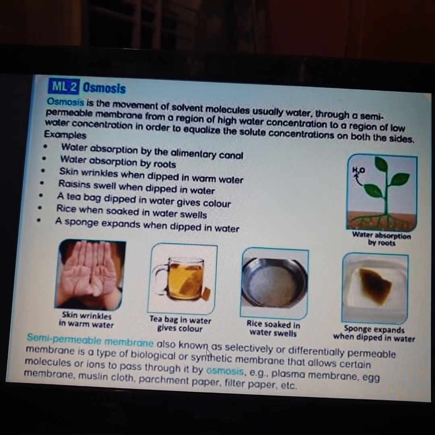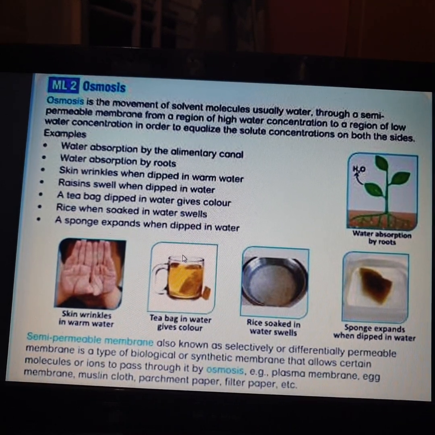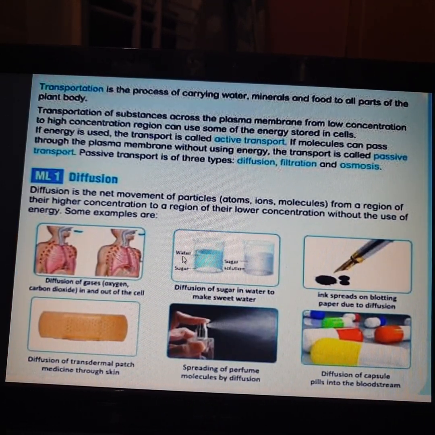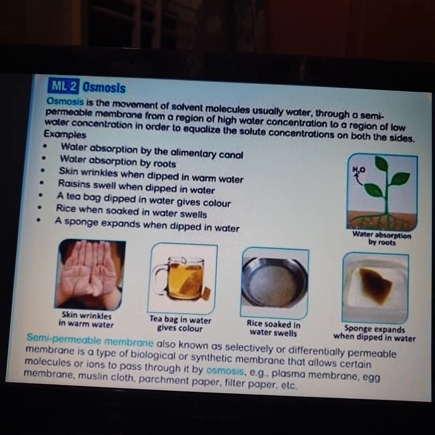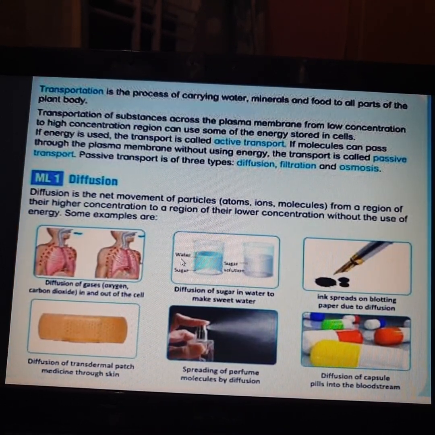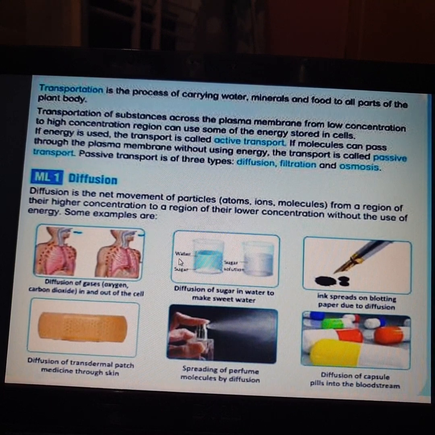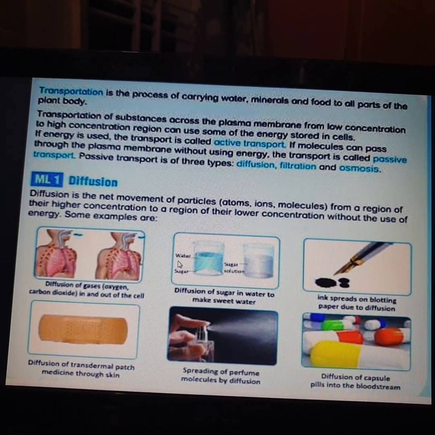In today's class we studied two processes: one was diffusion and the second was osmosis. There is one more process, that is filtration. We shall study this topic in the next class.